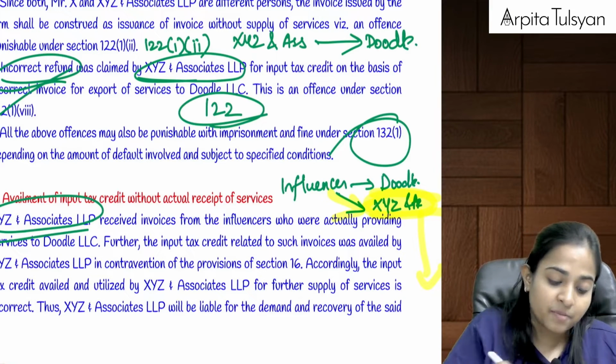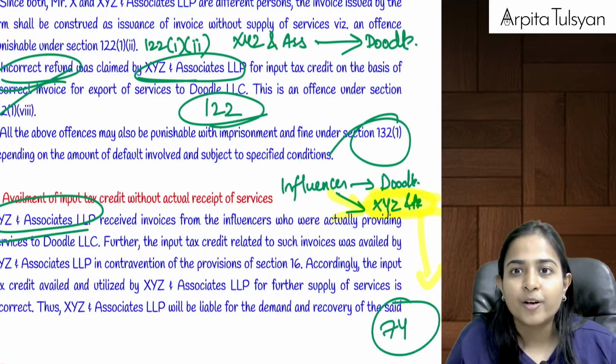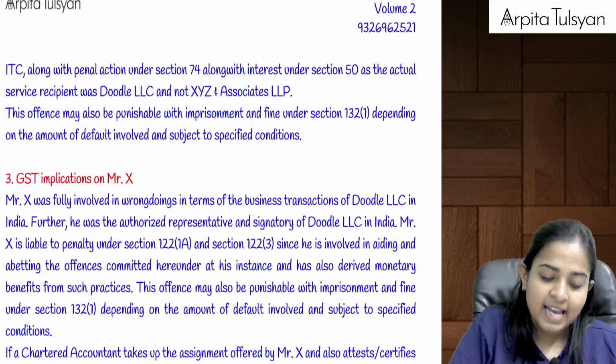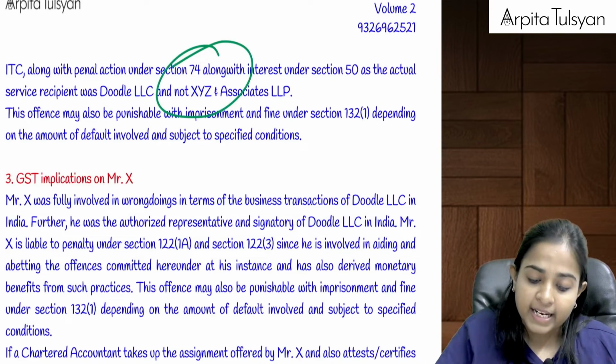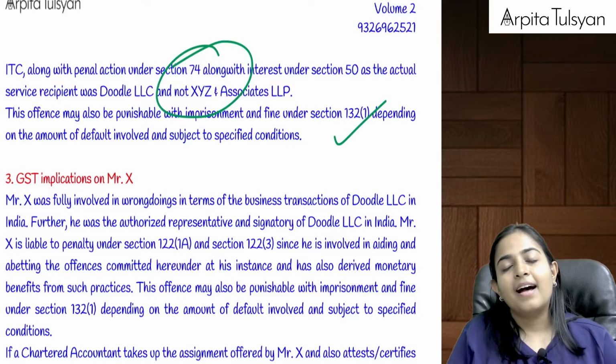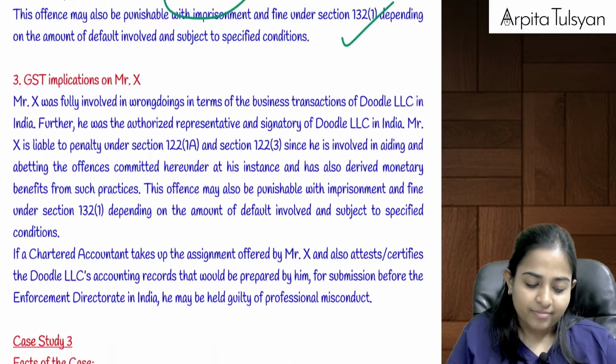So, can we say this will be liable under section number 74 under those 5 cases? If section 74 is coming, then 122 will not come. But 132 can anyway come. Are you understanding this? Yes.